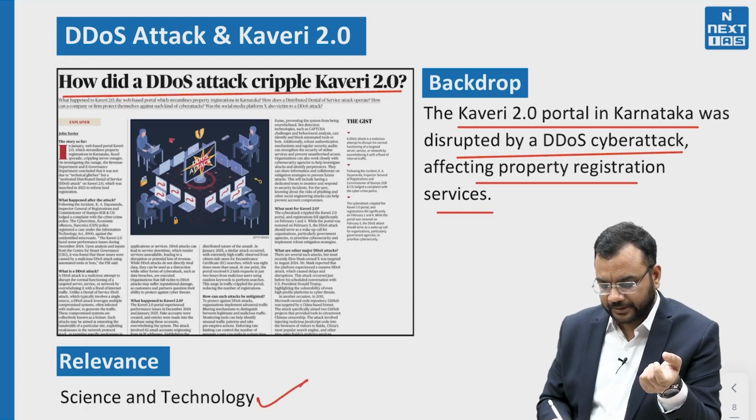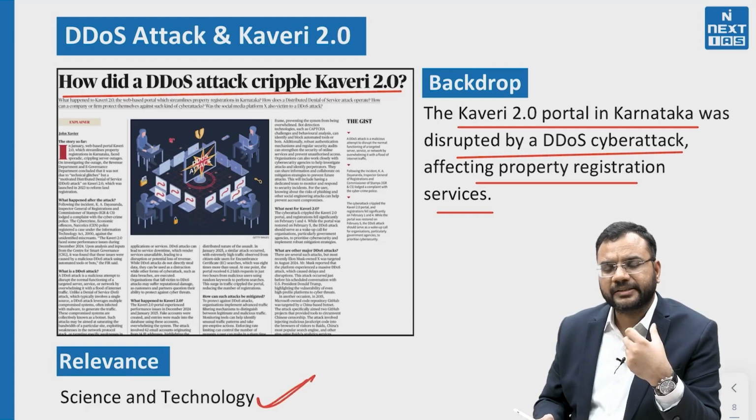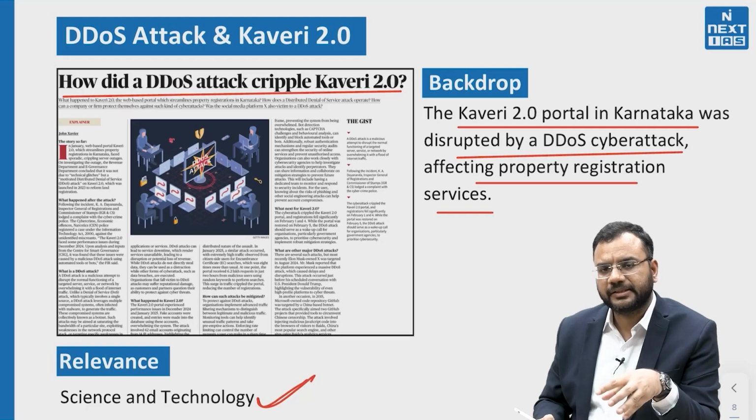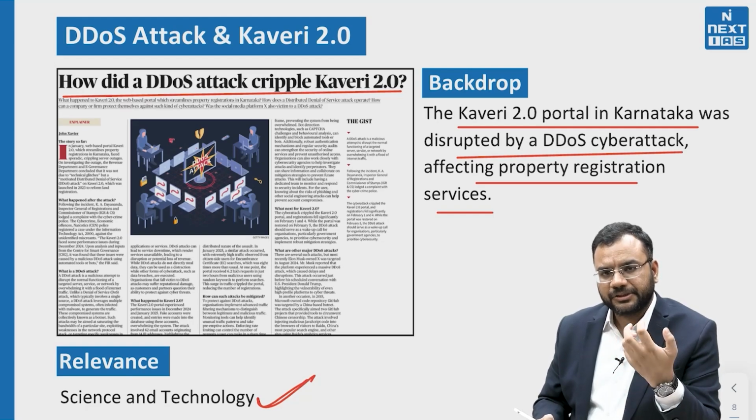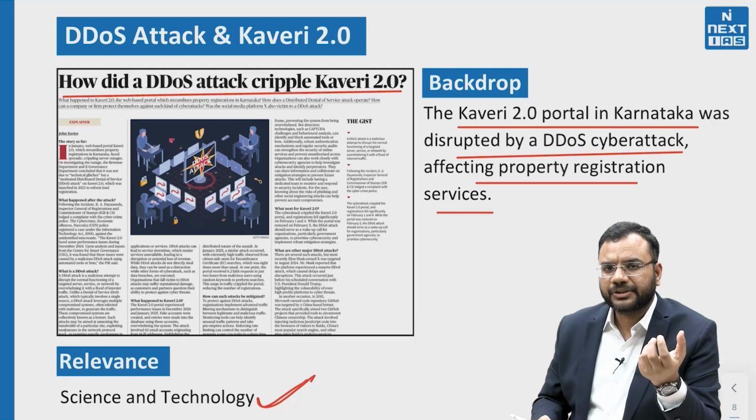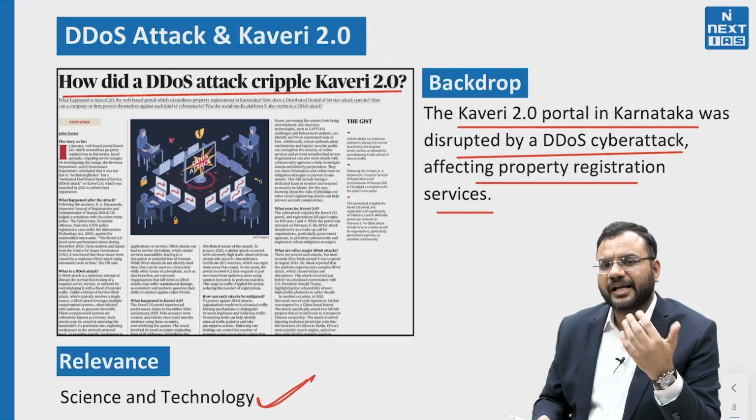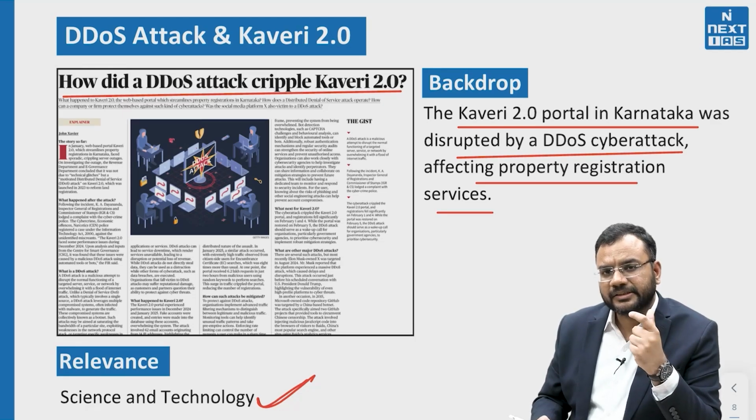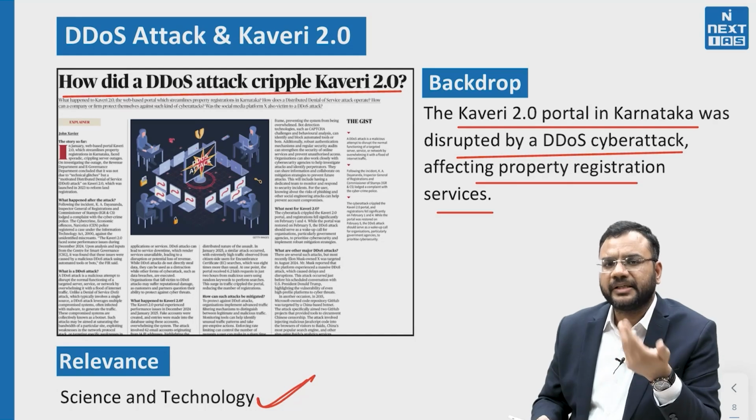What is its relevance? This topic can be asked in the science and tech section of the prelims examination in the manner of what is a DDoS attack, what are its features, or what is the Kaveri 2.0 portal. Like in 2019, there was a question in the mains examination regarding Cyberdome. Cyberdome is basically a project of our state Kerala, but this state initiative was also asked even in the mains examination itself. So that's why Kaveri 2.0 can be asked.